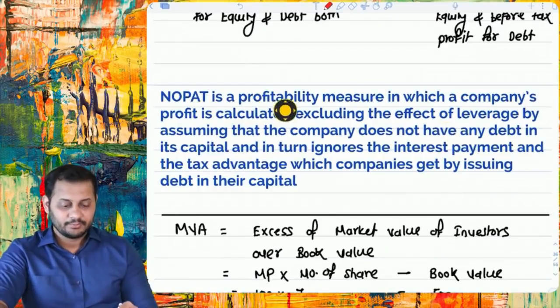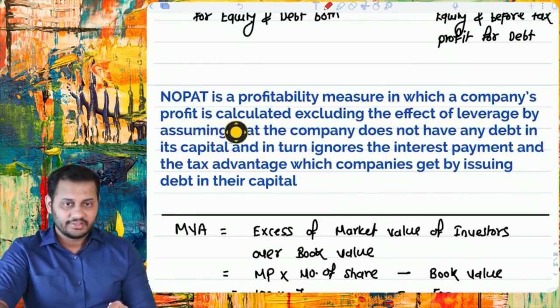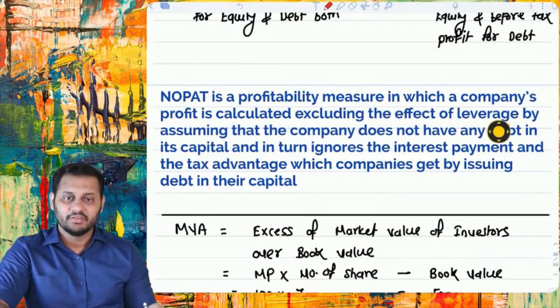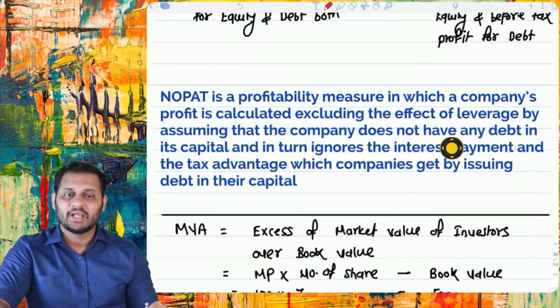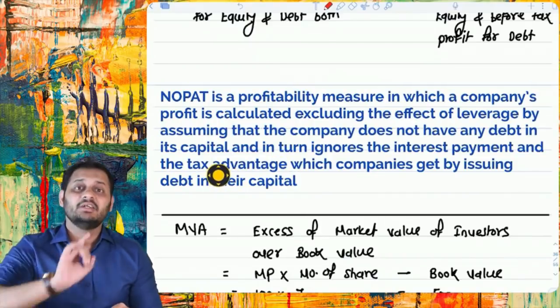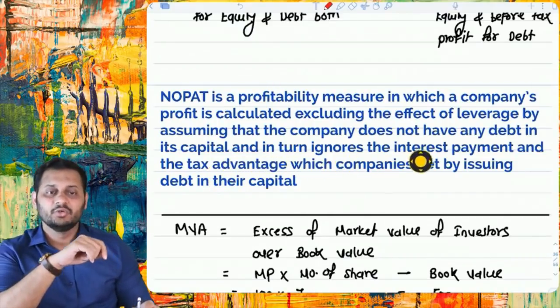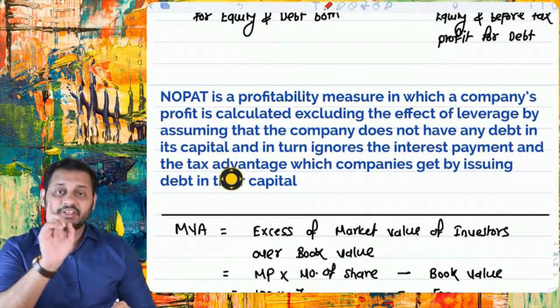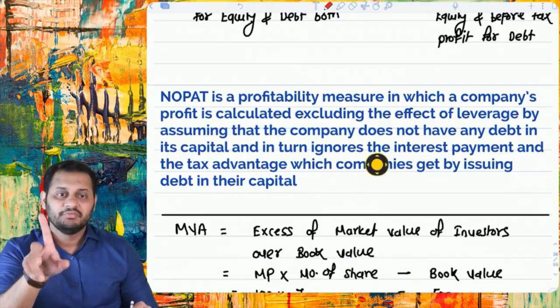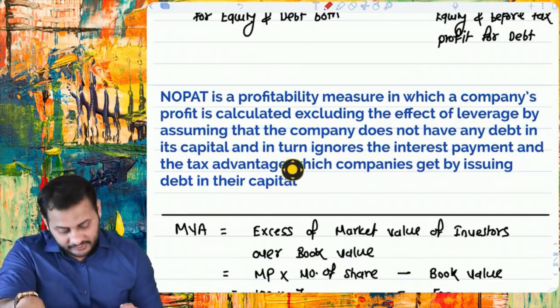Understand this. NOPAT is a profitability measure in which a company's profit is calculated excluding the effect of leverage by assuming that the company does not have any debt in its capital. This is an assumption. And in turn it ignores the interest payment and the tax advantage, which companies get by issuing debt in their capital.